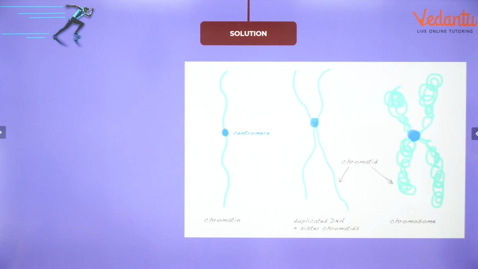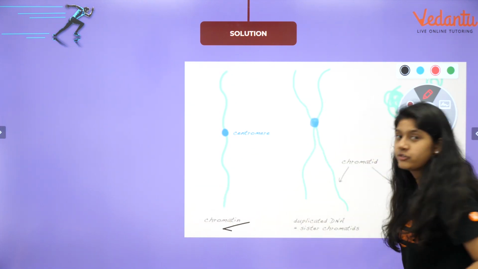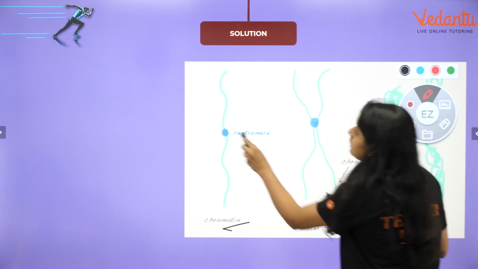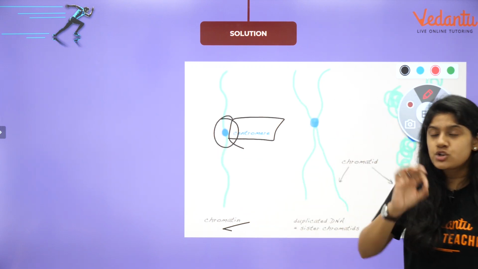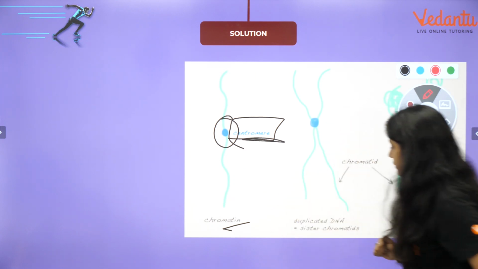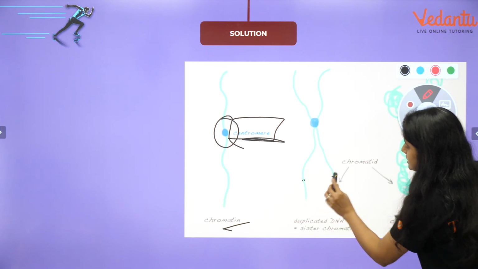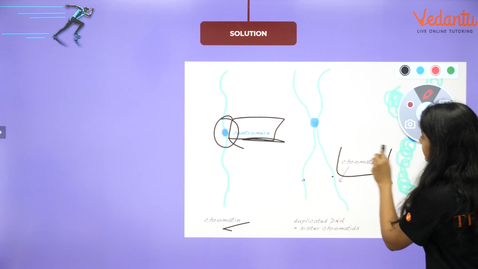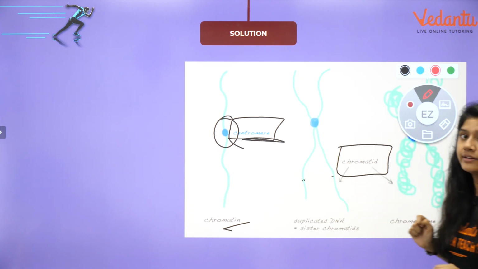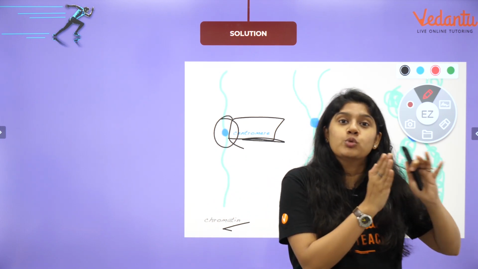Now, what is a chromatid over here? If you start arranging them, at the center we have a centromere. Now, these are duplicates, the same sister chromosomes. They are called the chromatids, everyone. Can you understand? Chromatin, chromatids and chromosome.